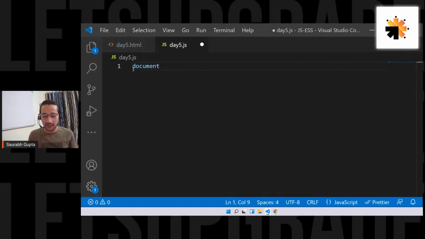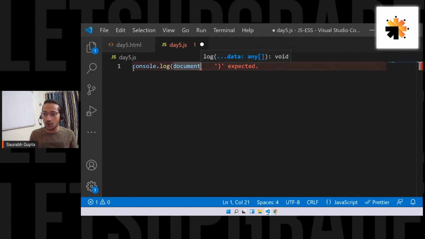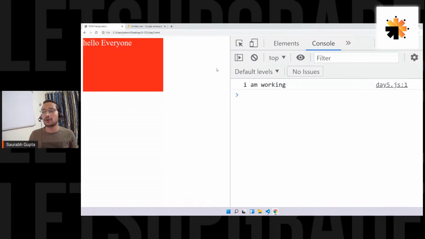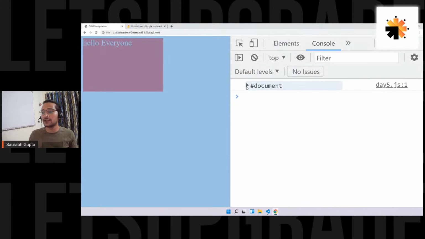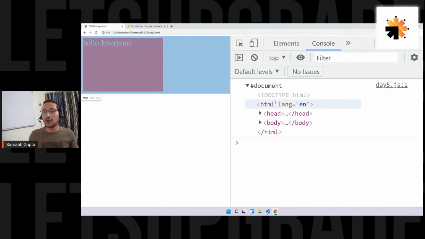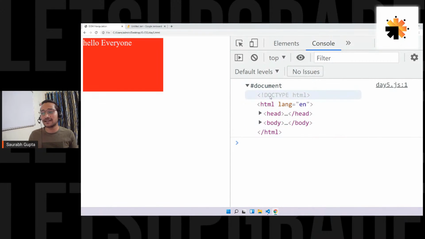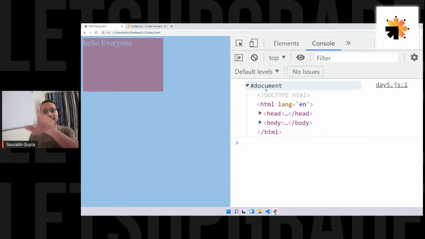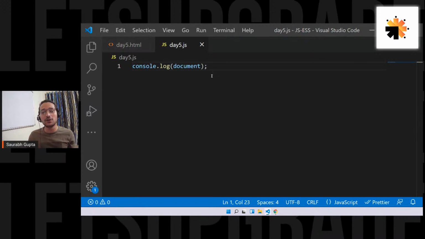If I console.log the document, you will see what it holds. Inside that, the whole HTML that I have created is there. It's like the tree only. If I hover, the whole page gets selected. That means the document object holds your page. So this is the object that we're going to use to select elements and work on elements.